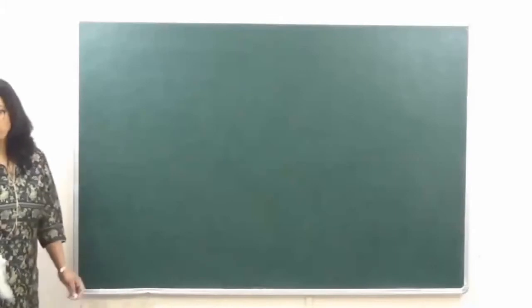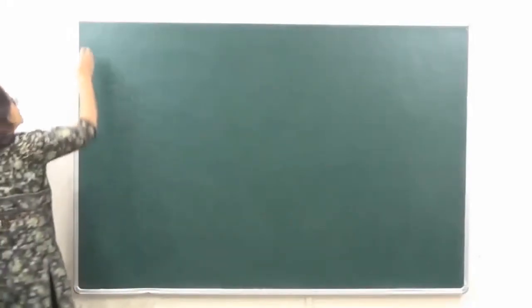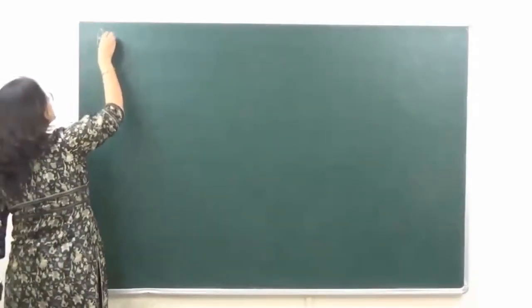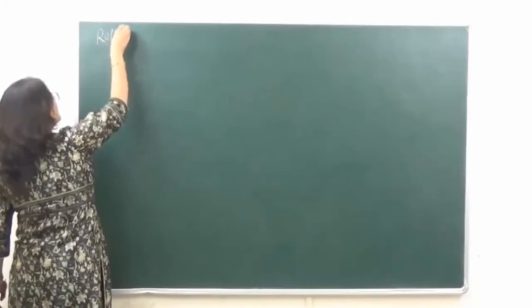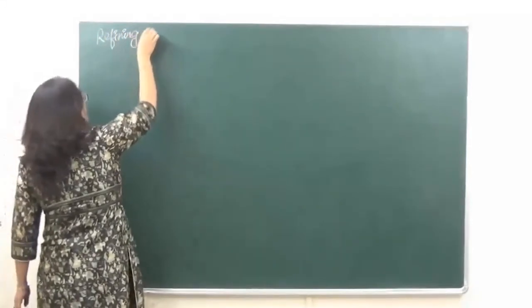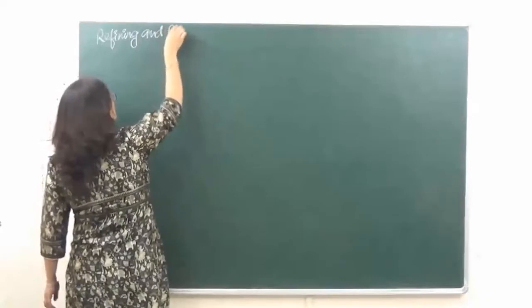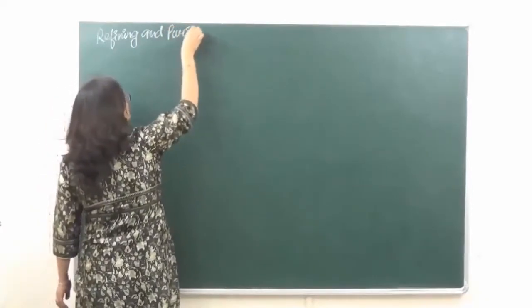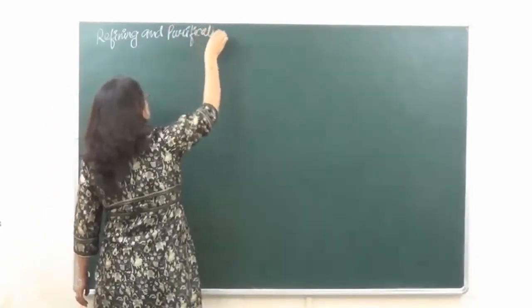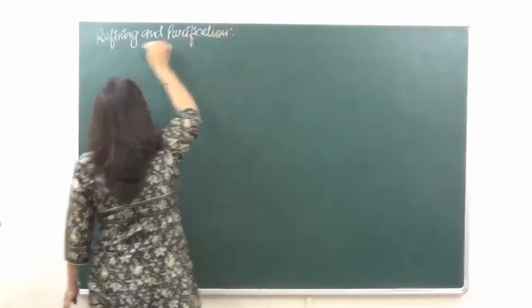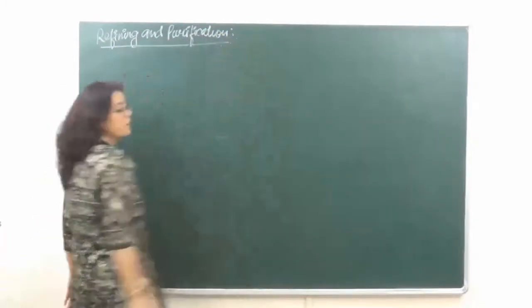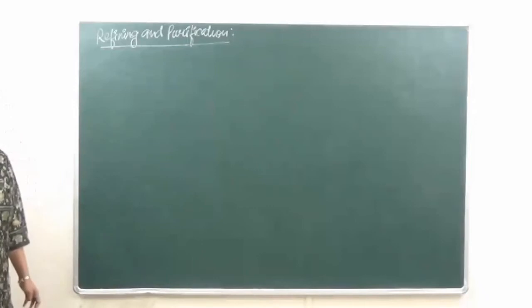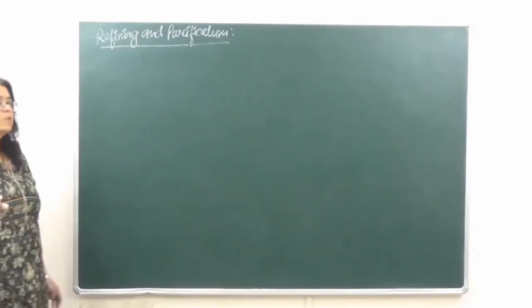Okay, then what is going to be the third operation now? The third operation is refining and purification of the extracted metal.